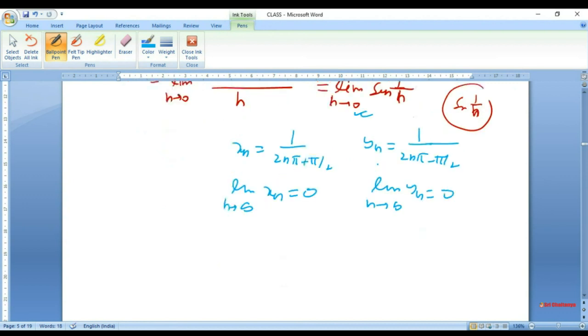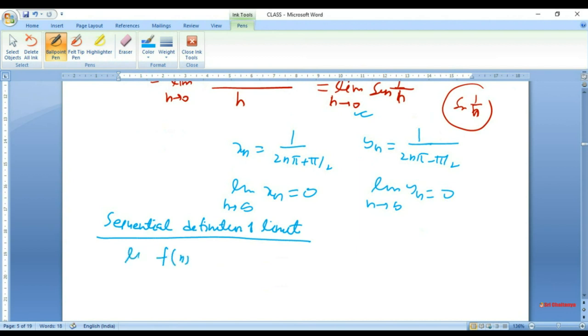So I can use what is sometimes called the sequential definition of limit. It means if you want to find the limit of f of x as x tends to a, then you take sequences x_n and y_n. For all such sequences that tend to a, this means that the limit as n tends to infinity of x_n equals a.